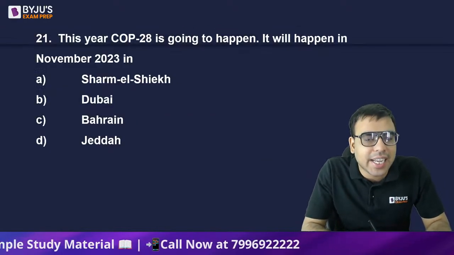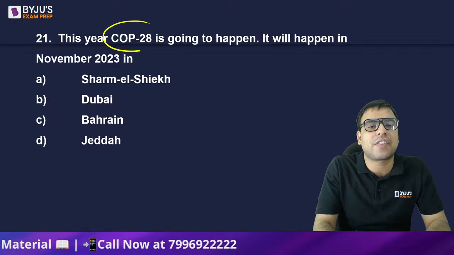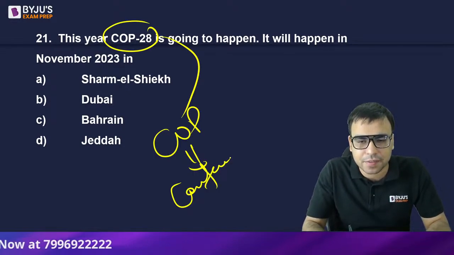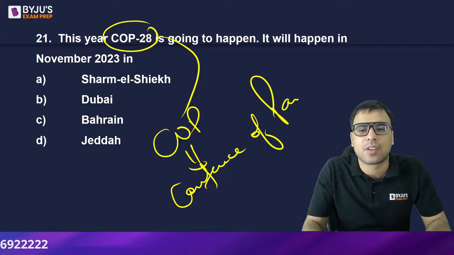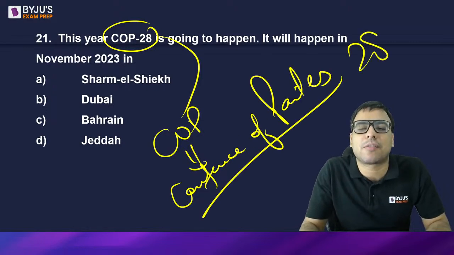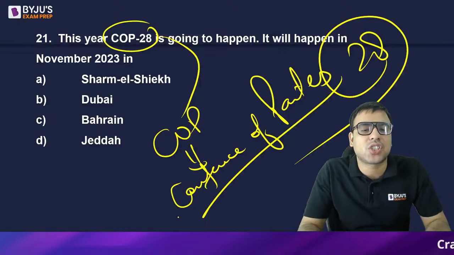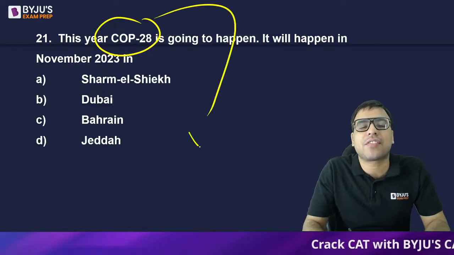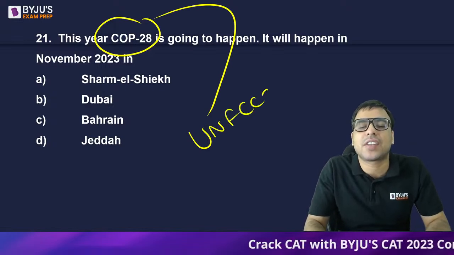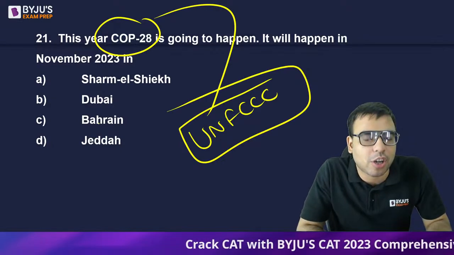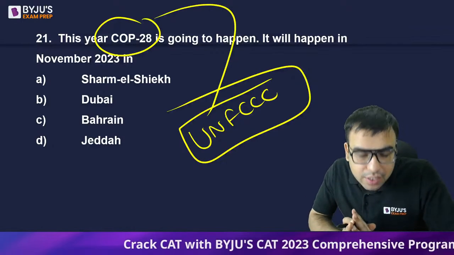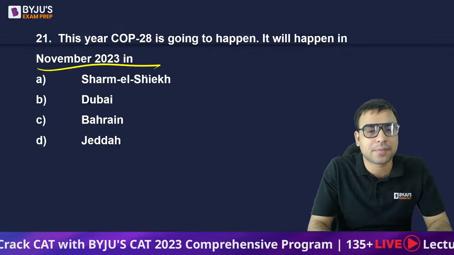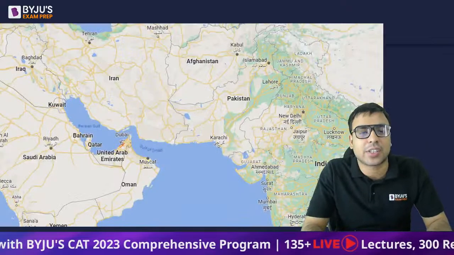Okay. The next is this year's COP28, Conference of Parties. COP means Conference of Parties. The 28th Conference of Parties is going to happen in which city? Tell me. It is done under UNFCCC, United Nations Framework Convention on Climate Change. Under this, COP28 is done. So this year in November, the meeting is going to happen in Dubai. So B is the right answer to this question.